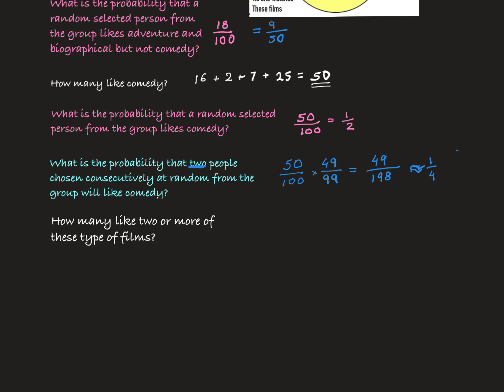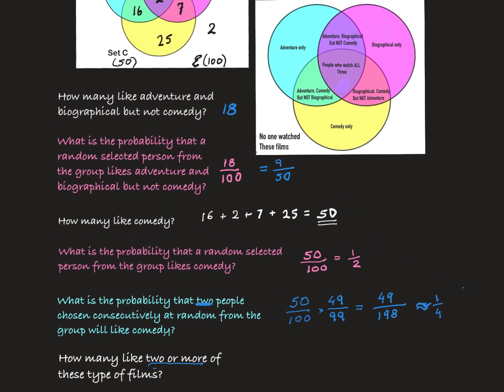Now, slightly different type of question. This question says, how many like 2 or more of these types of films? Well, we'll have to drag our little set diagram here and we'll look at how many. So these only like biographical. These only like comedy. This section only likes adventure. So these people here, adventure and biographical, they like 2. Adventure and comedy, they like 2. Biographical and comedy, they like 2. What about the middle section? Well, it says 2 or more. So this section also will be included.